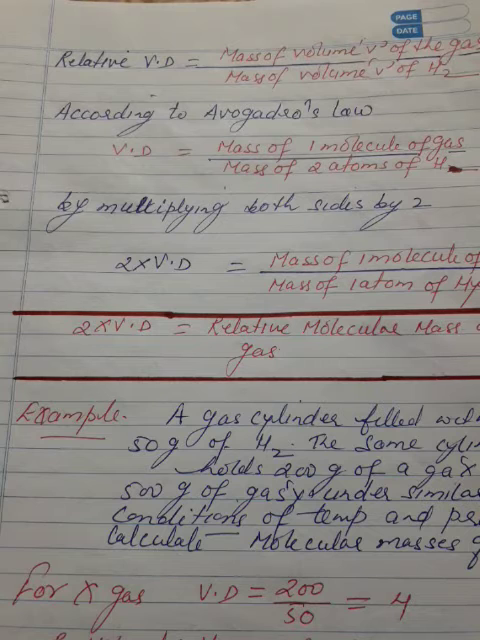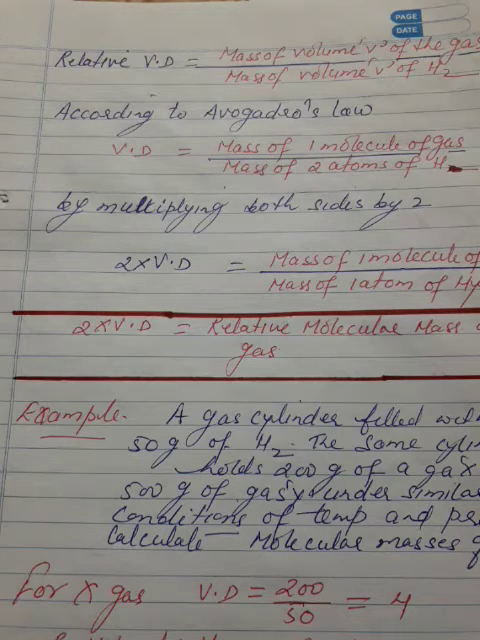So what can we write? Vd is equal to mass of certain volume of a gas, say V volume, divided by mass of same volume, it means V volume of hydrogen under similar condition of temperature and pressure, and this is known as vapor density or relative vapor density. It has no unit.